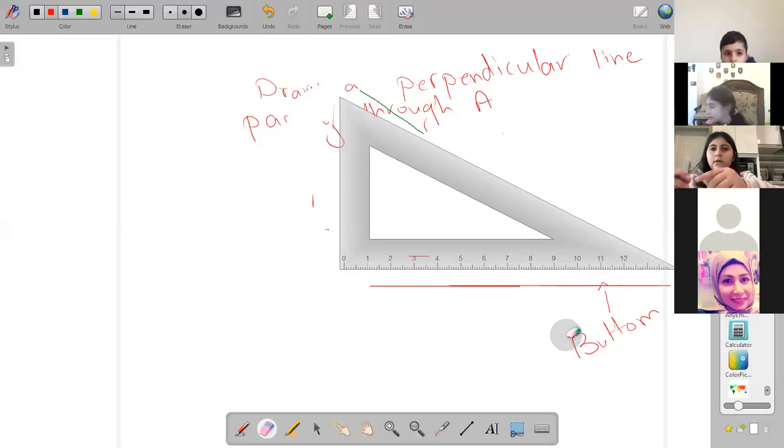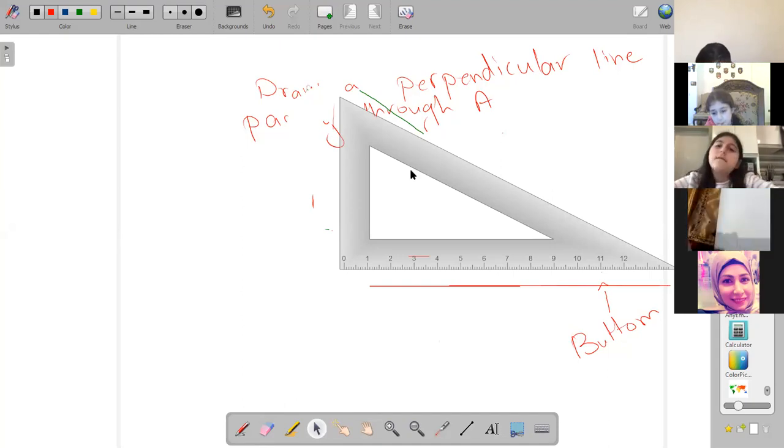I don't have a set square. I said I have, look, these two. No. We can't use a ruler to draw a perpendicular line. We have to use a set square. So bring one today.